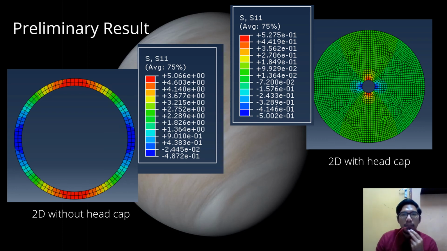With the head cap, I noticed that my result was wrong, and I already discussed this result with my supervisor. We agreed that the 2D result with the head cap is not eligible because I did not set the boundary condition of the head cap in Abaqus software. Moreover, this was my lesson and my mistake that I admit, to improve in later progress.